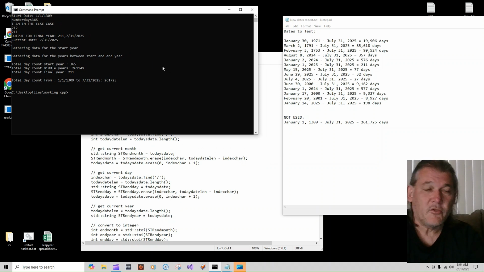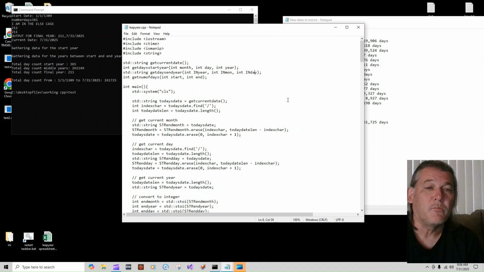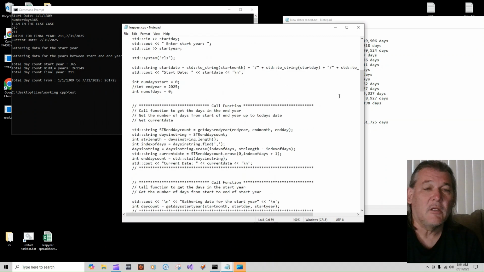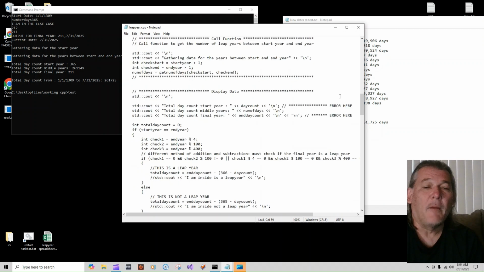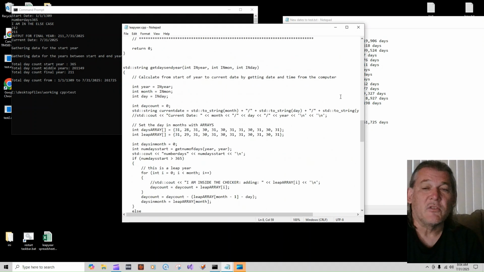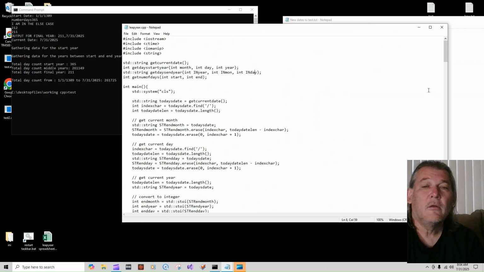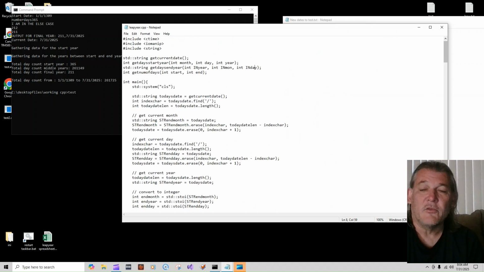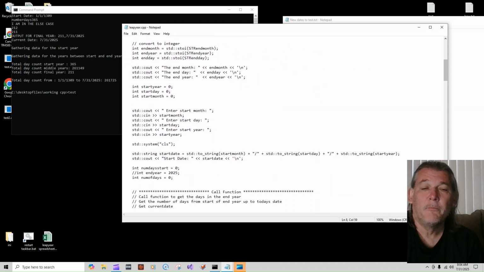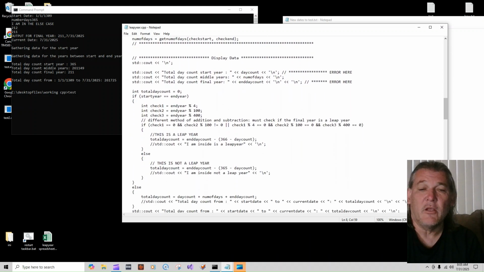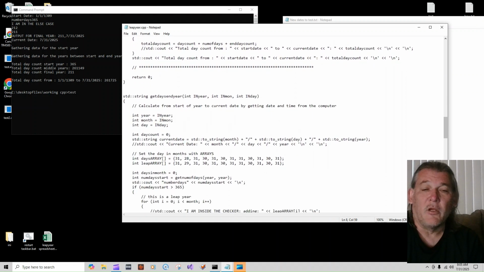Anyway, I'm going to show you this works. First, I'll compile this code. This is the actual C++ code, and it works. I've copied this into the other program, the C# program. I'll do this now so you can see the whole thing. I'm copying it into the C# program as well, and I'm going to show you how to update that code. It's going to be part of this same video, but this is C++.